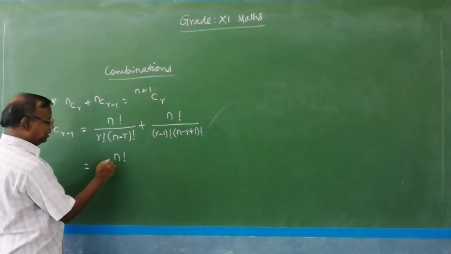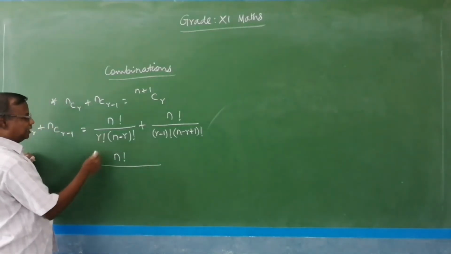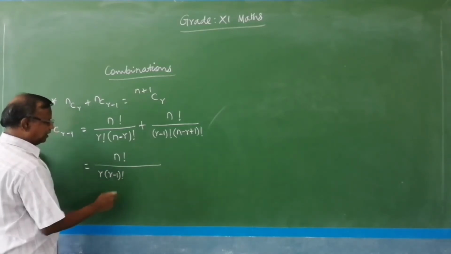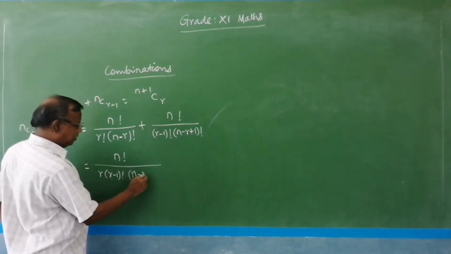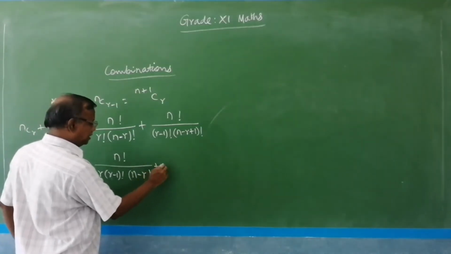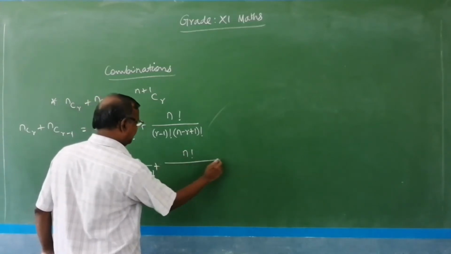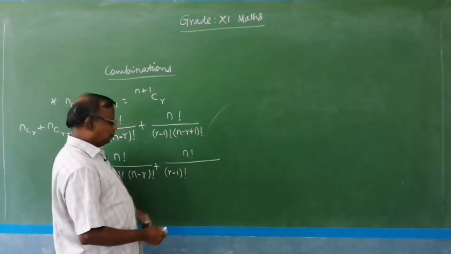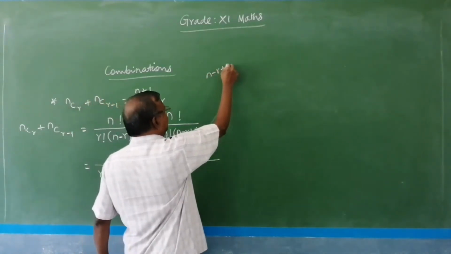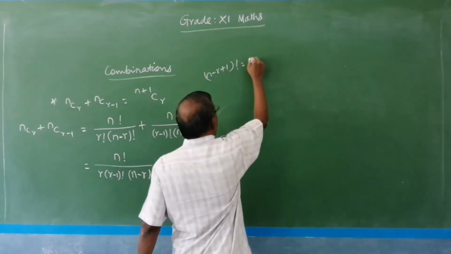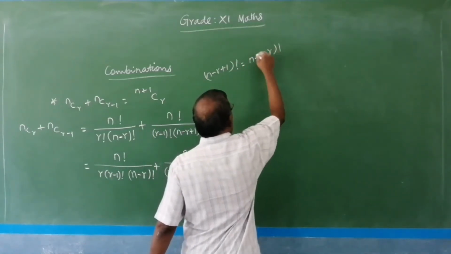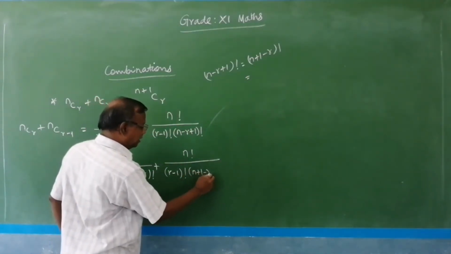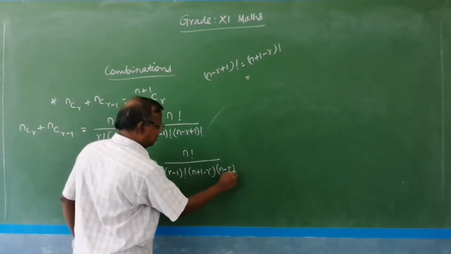Here, n factorial divided by r factorial can be written as r into (r minus 1) factorial, so (r minus 1) factorial times (n minus r) factorial, plus n factorial divided by (r minus 1) factorial. (n minus r plus 1) factorial is equal to (n plus 1 minus r) factorial, or the next term is (n plus 1 minus r) into (n minus r) factorial.